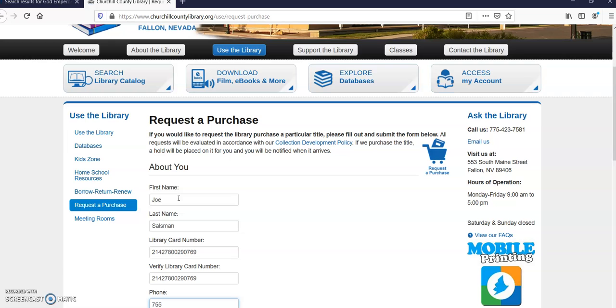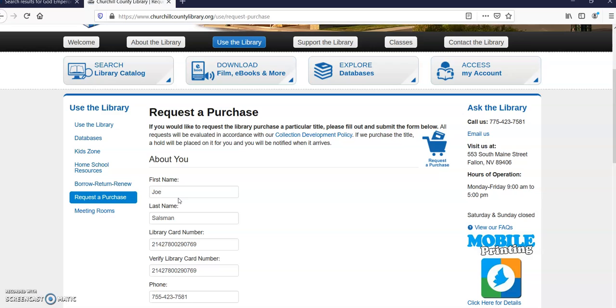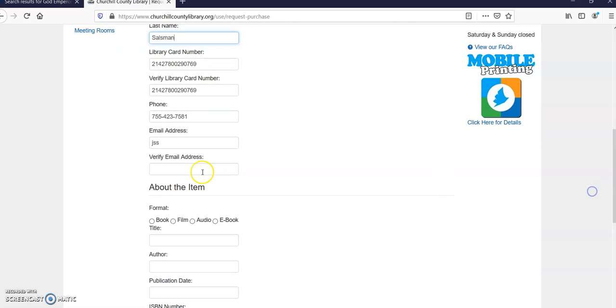And your phone number, your email address. So this is all just your information. This is how we match it to your account, because if we do manage to get a hold of the thing you were requesting, we put it on hold for you automatically.